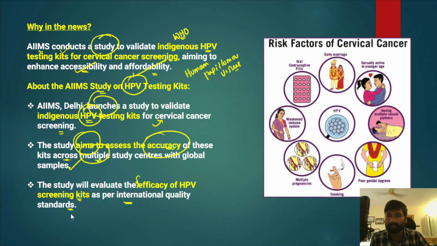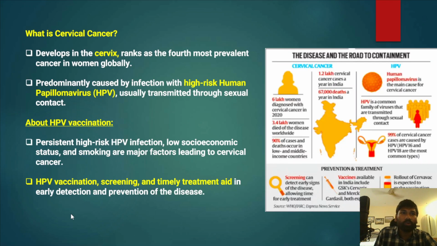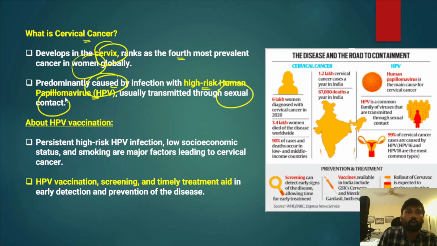The study will evaluate the efficacy of the human papilloma virus screening kits as per international quality standards. So what is cervical cancer? Cervical cancer develops in the cervix, and it is ranked as the fourth most prevalent cancer among women globally, but in India it is the second most common cancer among women. It is predominantly caused by infection with high risk human papilloma virus, usually transmitted through sexual contact.